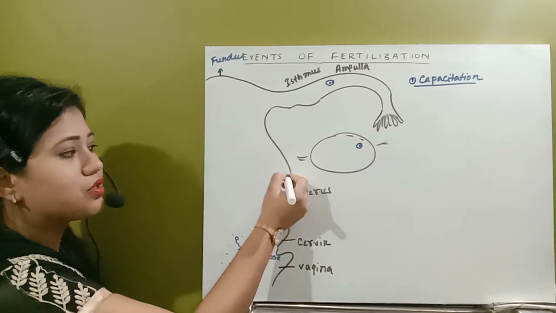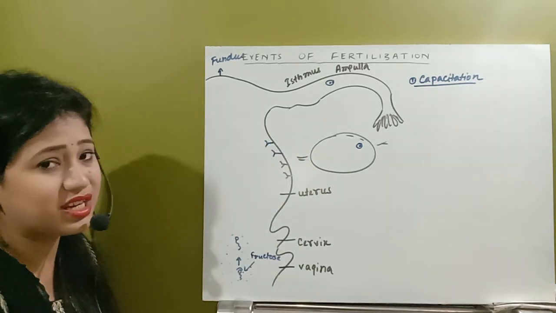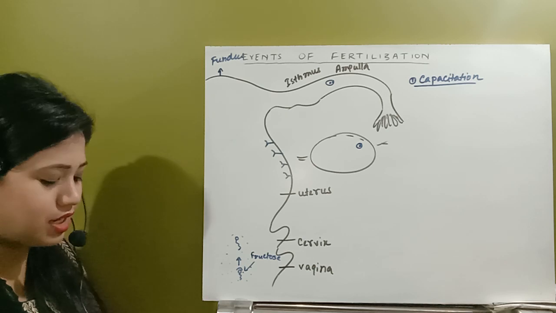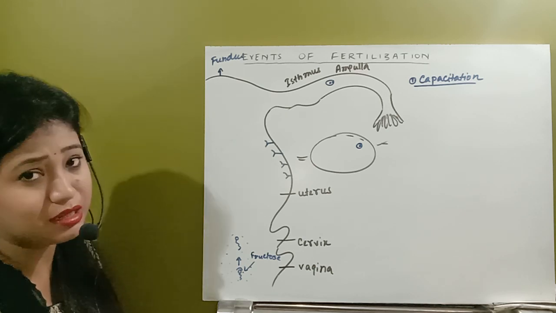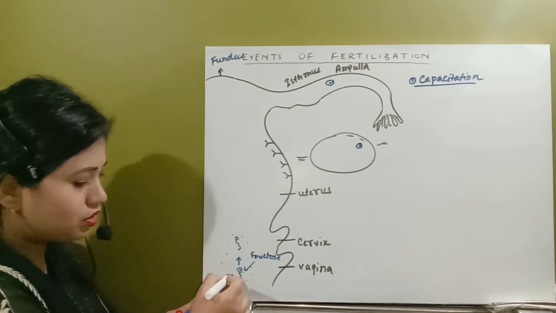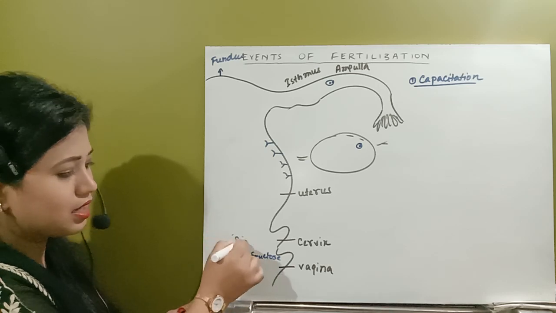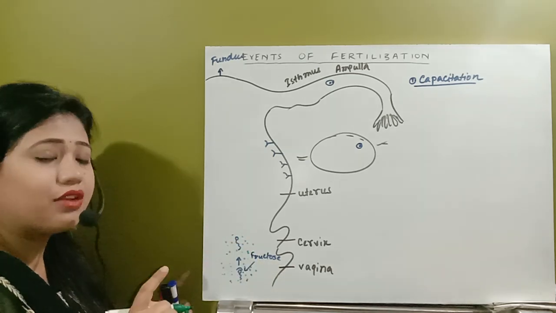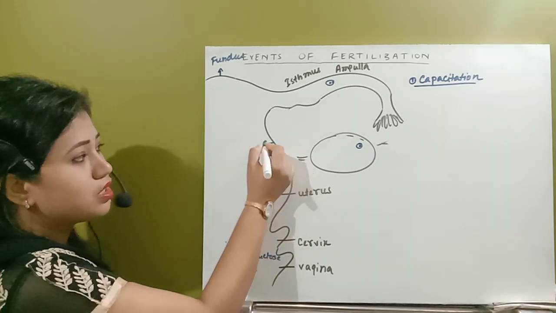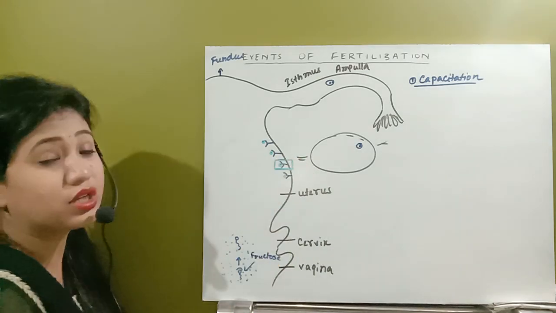Next, a very important thing is happening. The prostate gland releases another chemical, prostaglandin. That prostaglandin is also present in the semen that is deposited in the female tract during insemination. As it is present in the semen, it will bind with the receptors present in the uterine lining, and this makes a hormone receptor complex.